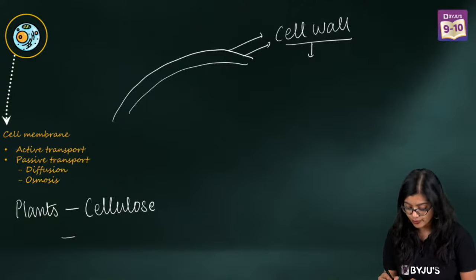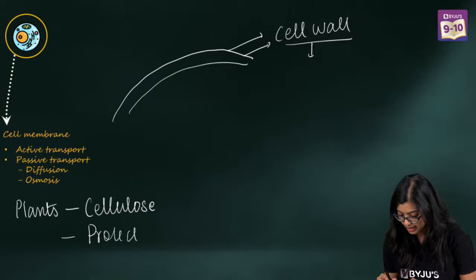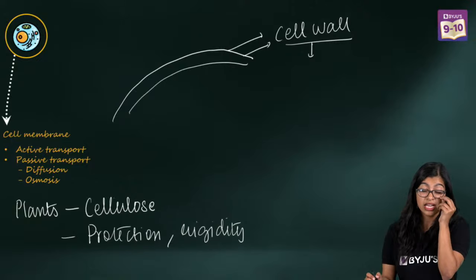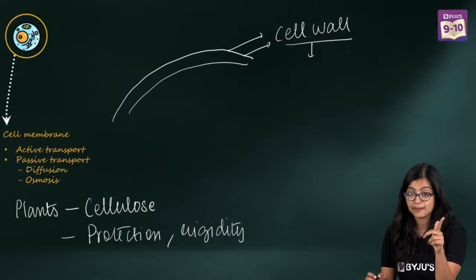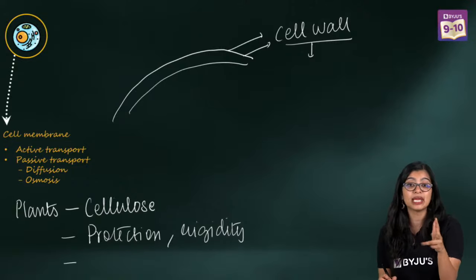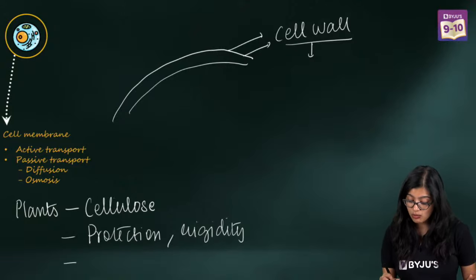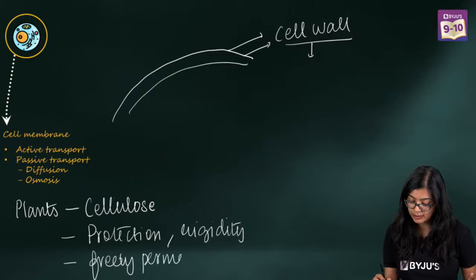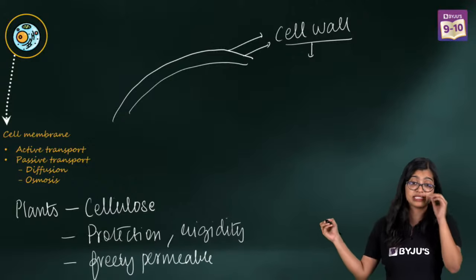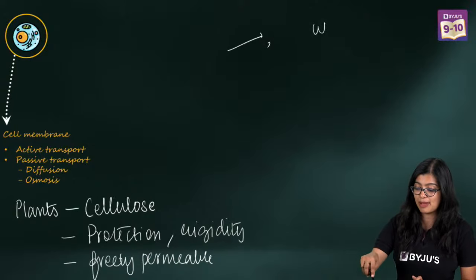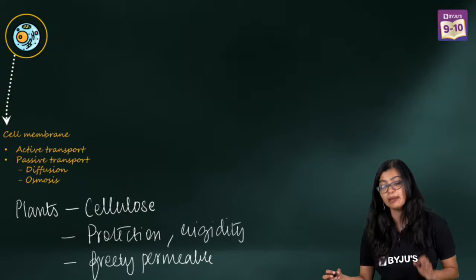And they provide protection and they provide rigidity to the cell as well. So protection and rigidity. Now when we talk about permeability, we see that the cell wall, when compared to our cell membrane, is freely permeable, while the cell membrane is selectively permeable.